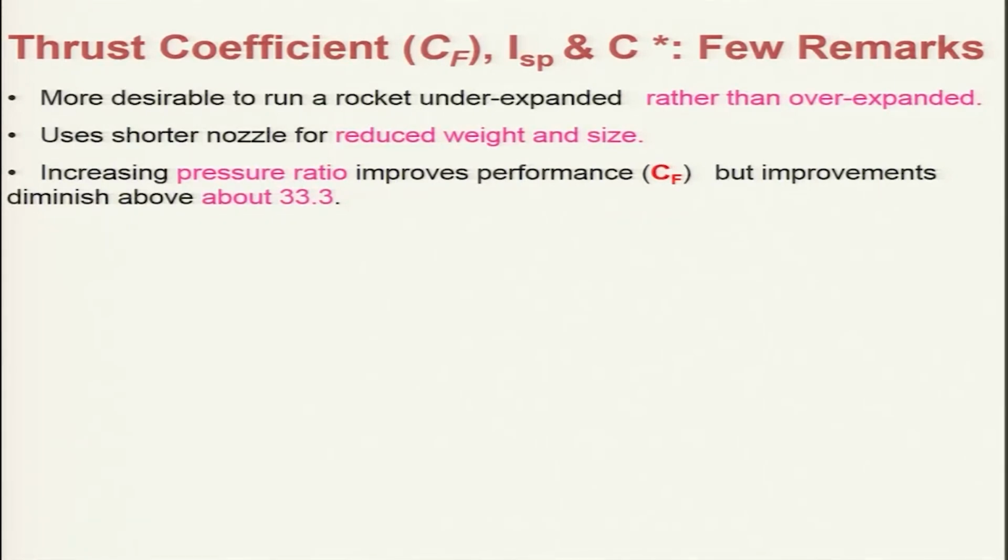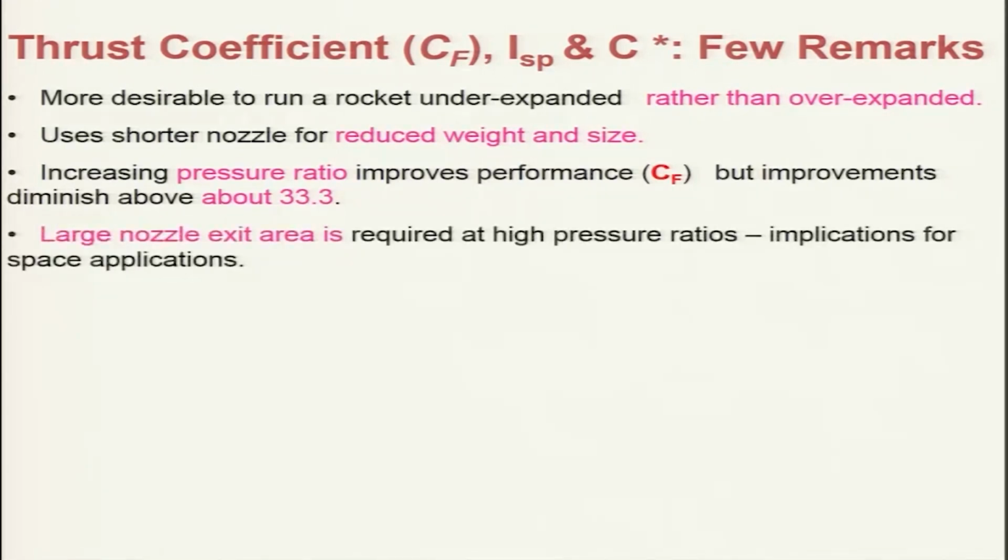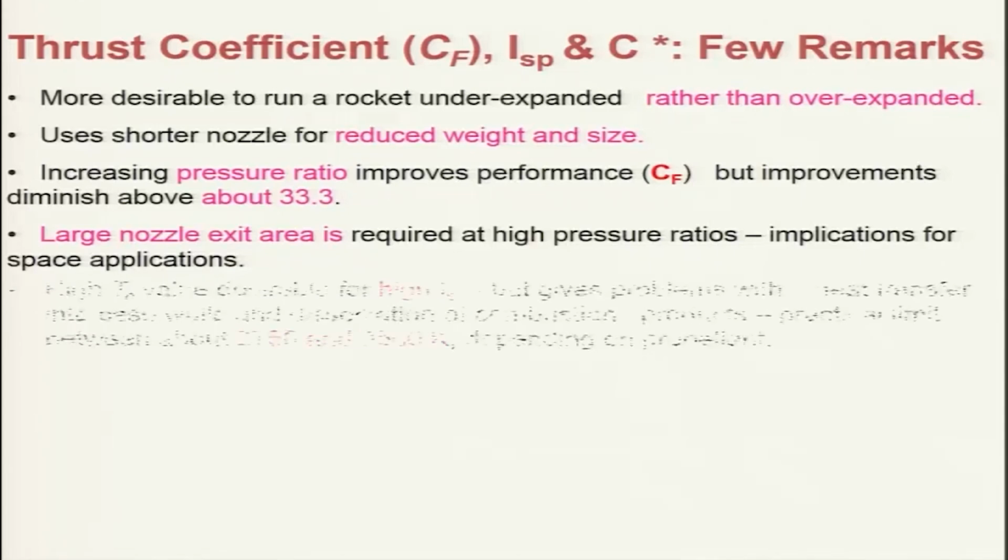So the operational design is limited to that, unless a high pressure ratio, that is PT2 by PA, is called for. A large nozzle exit area is required at high pressure ratios, which is the implication particularly when you are operating in deep space, for space applications.